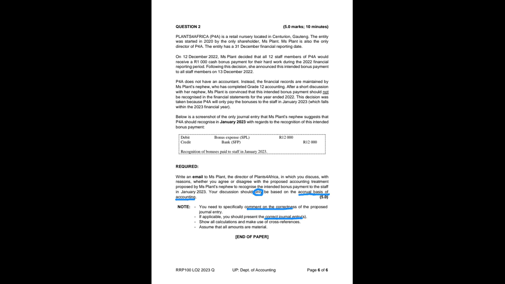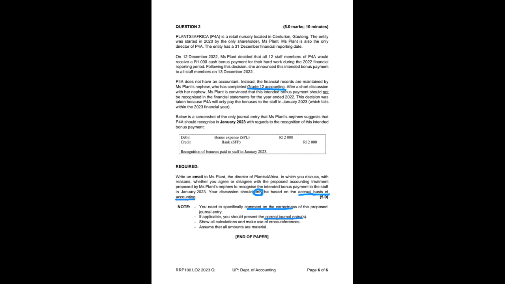P4A does not have an accountant. Instead, the financial records are maintained by Ms. Plant's nephew, who had completed grade 12 accounting. So clearly we're dealing with someone who does not have the requisite skills, because only grade 12 accounting was completed. After a short discussion with her nephew, Ms. Plant is convinced that the intended bonus payment should not be recognized in the financial statements for the year ended 2022, which means there should be nothing in the financial statements that indicates that this payment needs to be made.